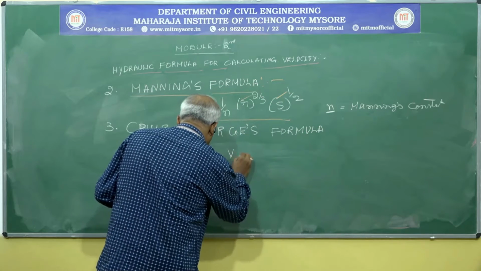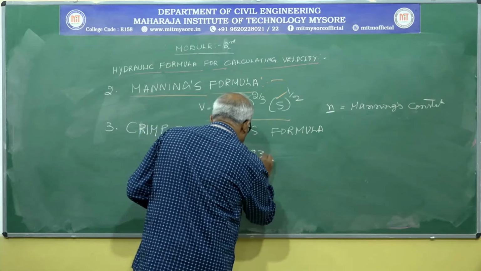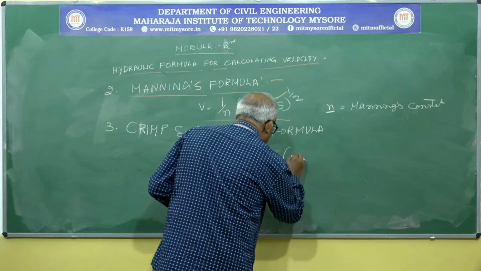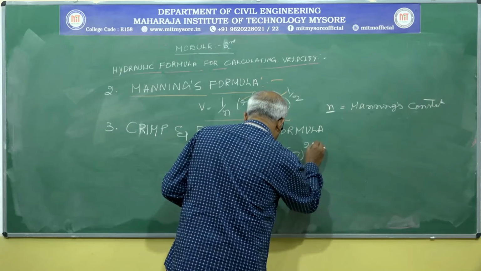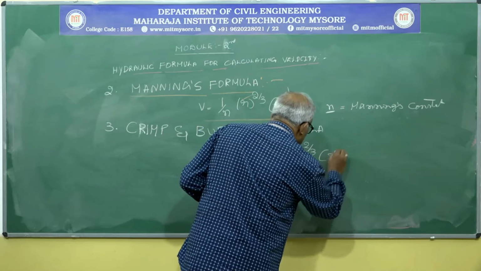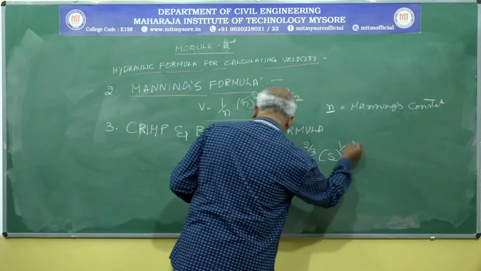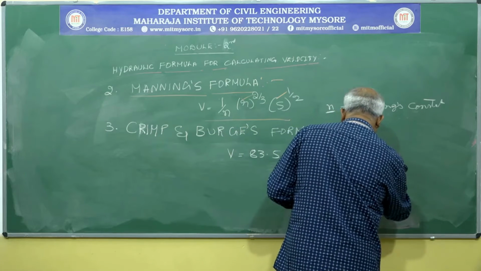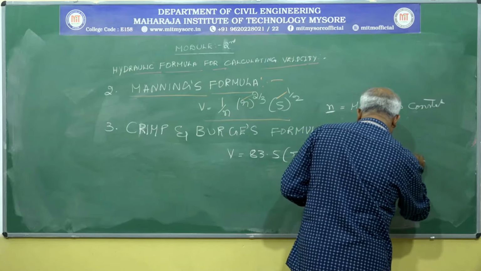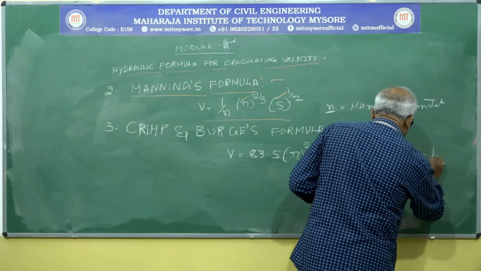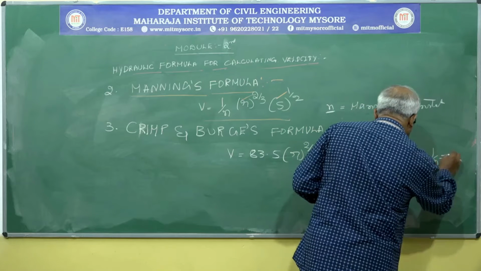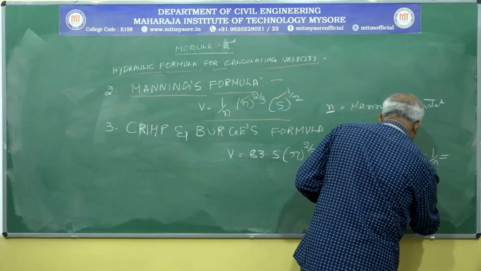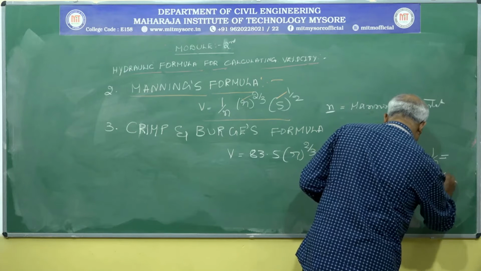It gives V equals 83.5 into small r to the power of 2 by 3 into s to the power of 1 by 2, where 83.5 equals 1 by n.